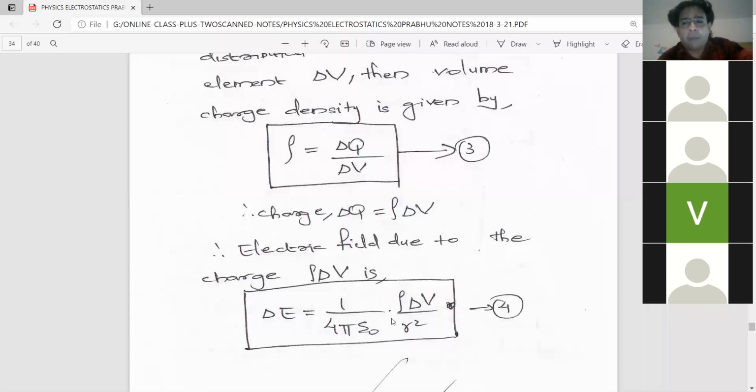That is Coulomb's law. According to Coulomb's law, F is equal to 1 by 4 pi epsilon 0 into Q square by R square. Why does Q square come into the picture? Because normally it is Q1 Q2 by R square. But here I am assuming both charges are the same magnitude, so it becomes Q into Q, so Q square by R square. That is the value of F divided by Q. One Q gets cancelled from the numerator and denominator, so the remaining will be 1 by 4 pi epsilon 0 into Q by R square. Am I clear?